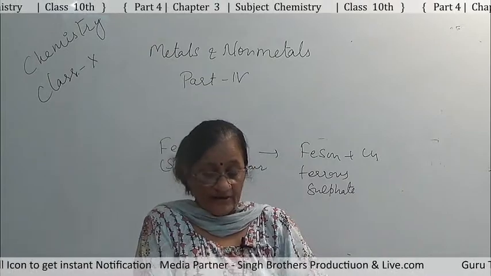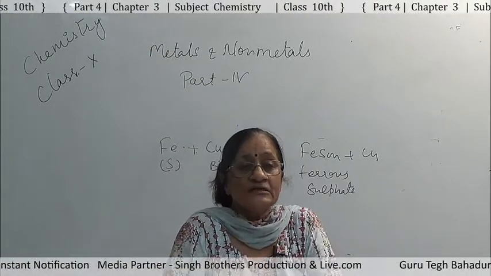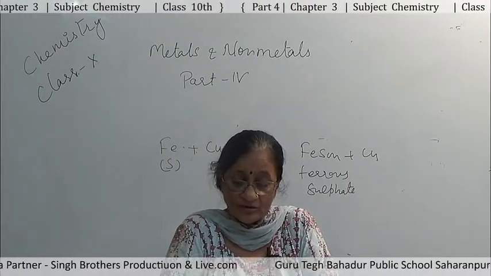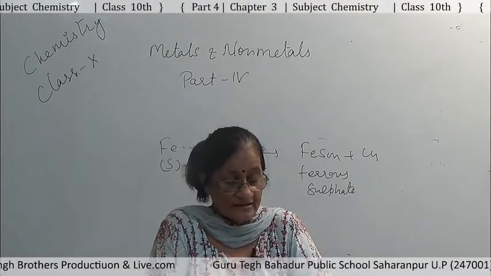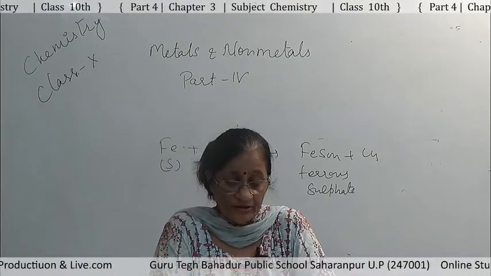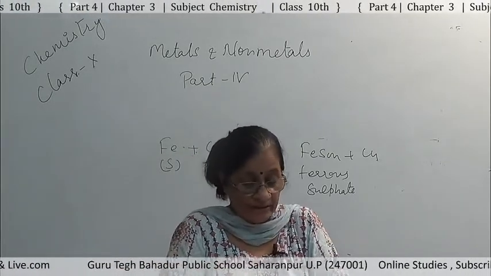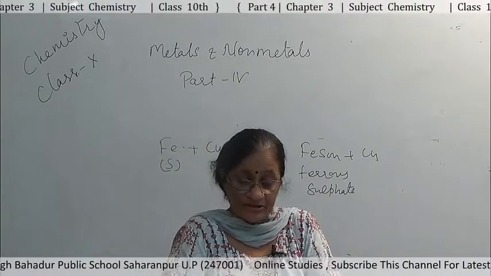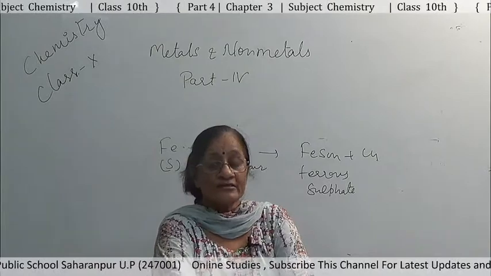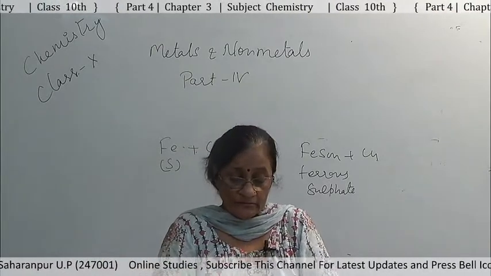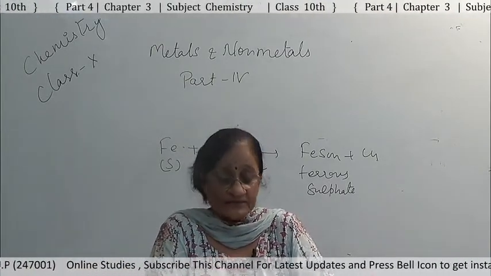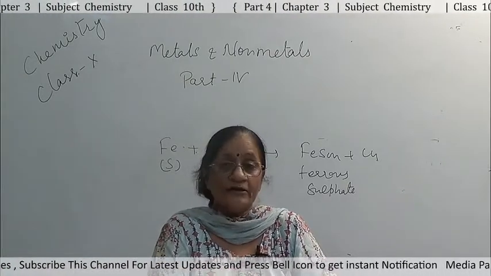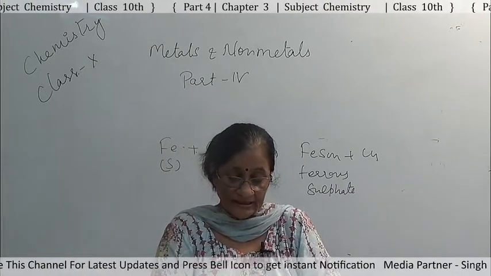Now, we have seen the reaction of metals with oxygen, water and acids, and observed that all metals are not equally reactive. But the displacement reaction of metals from their salt solutions gives better evidence about the reactivity of metals, and it is simple and easy.